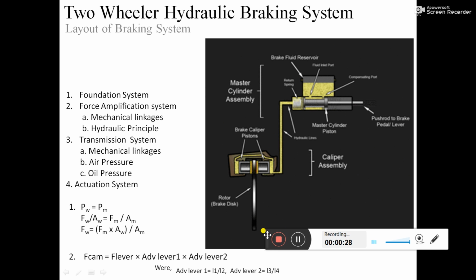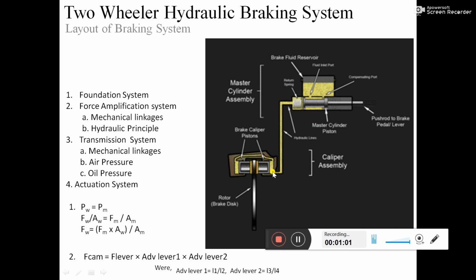Whenever the driver applies force to stop the vehicle on the handlebar, hand lever or foot lever, that force gets transmitted to the road wheels through one medium. That medium depends on what kind of braking system we are using. If we are using the hydraulic braking system, the force is conveyed by hydraulic pressure to the wheel end. If we are using a pneumatic braking system, the force is conveyed to the road wheels via pneumatic pressure.